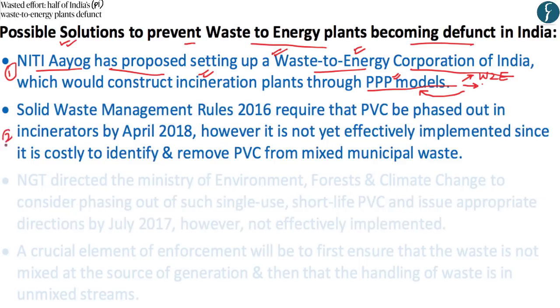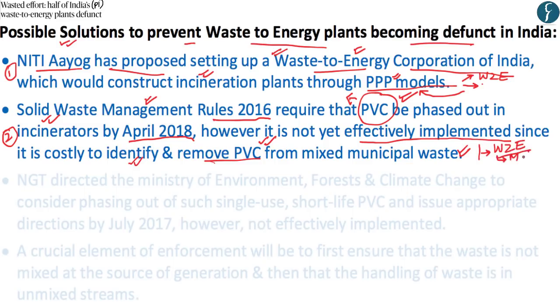The second possible solution has been given under the Solid Waste Management Rules of 2016, whereby it had provided that PVC should be phased out in the usage in waste to energy power plants. And this phasing out of PVC should have been done by April of 2018. However, what has happened in India is that the Solid Waste Management Rules of 2016 have not been effectively implemented, whereby what is currently happening is that it is very difficult to identify and remove PVC from the mixed municipal waste, whereby what is being expected is that PVC should be removed at the waste to energy plant itself.